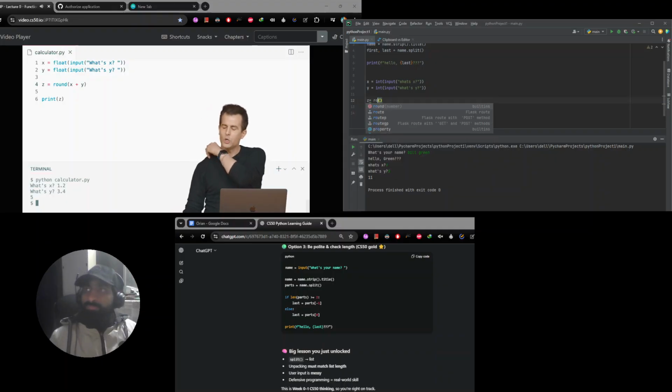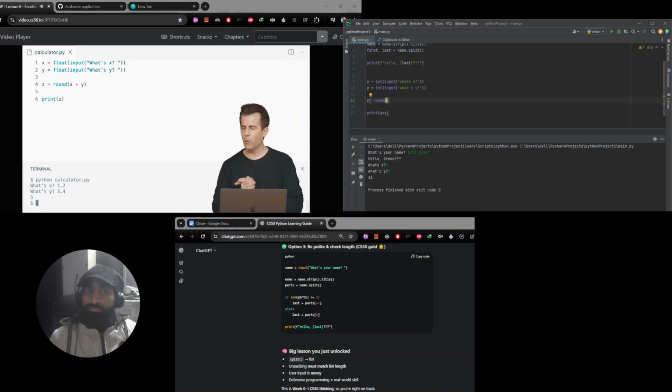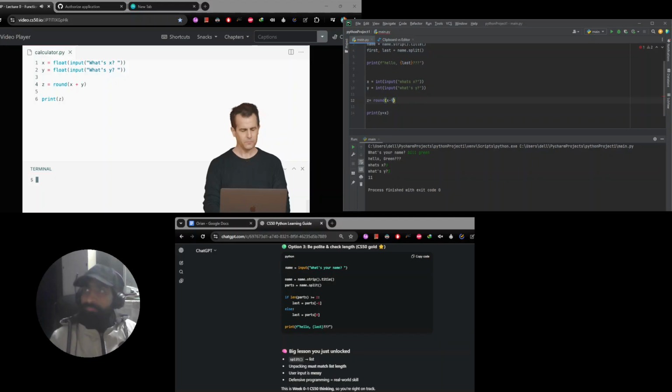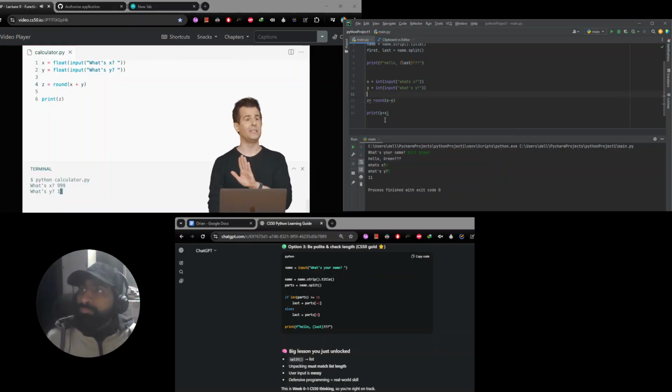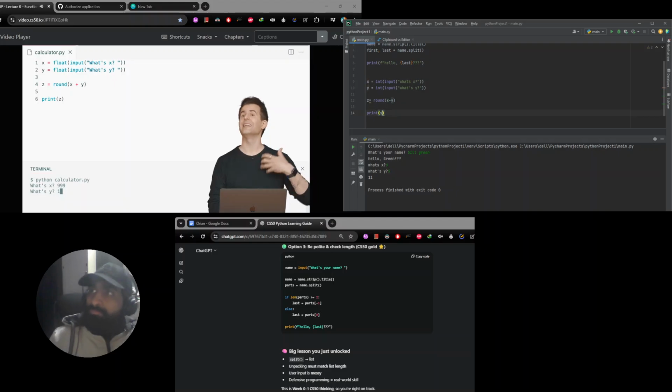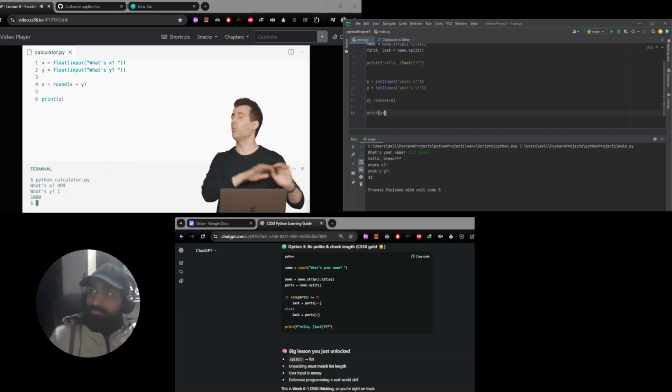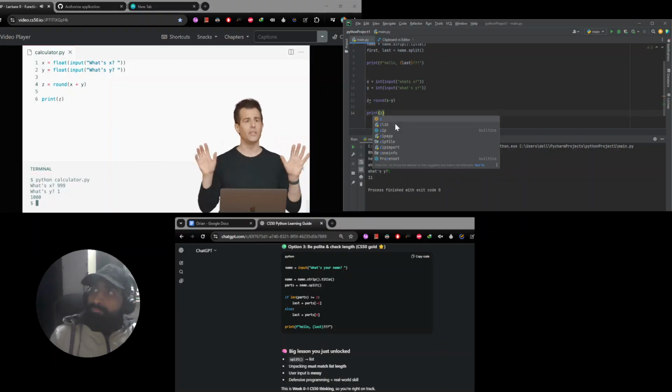All right, what if I wanted to change this a little further? What if I wanted to support maybe really big numbers, irrespective of rounding? Let me go ahead and run python calculator.py again, and let me just add 999 plus 1. And notice I don't have to type decimal points. Even though I'm converting to float, my program will allow me to type decimal points, but I don't need to oblige. The answer, of course, should be, and is in fact 1,000, whether or not we round. So that's just arithmetic with integers here.